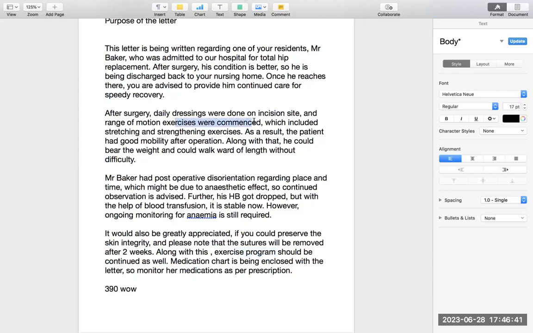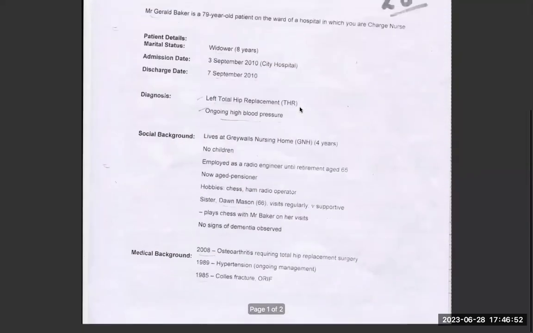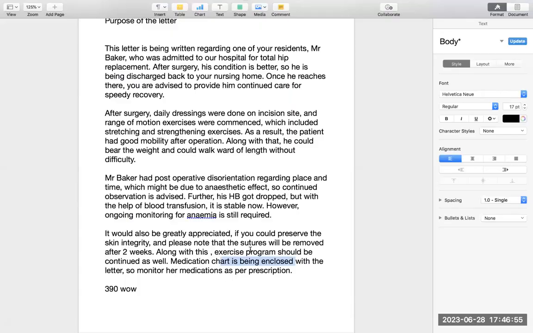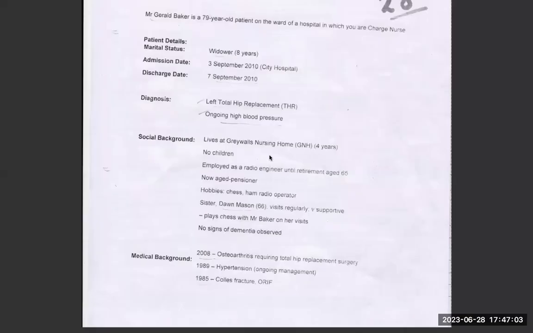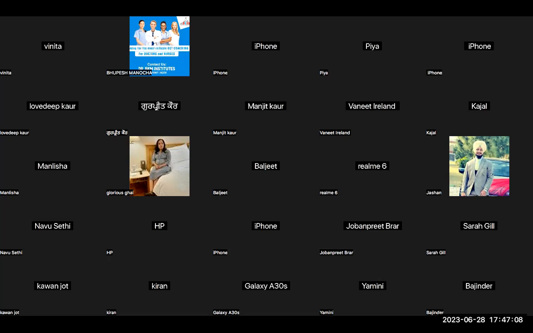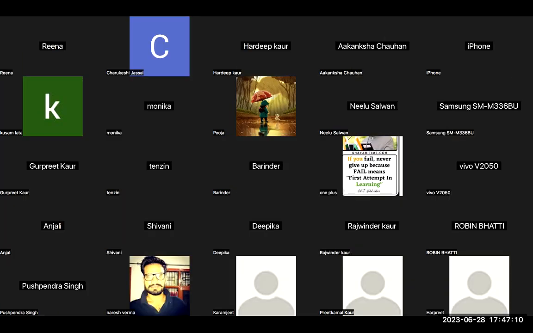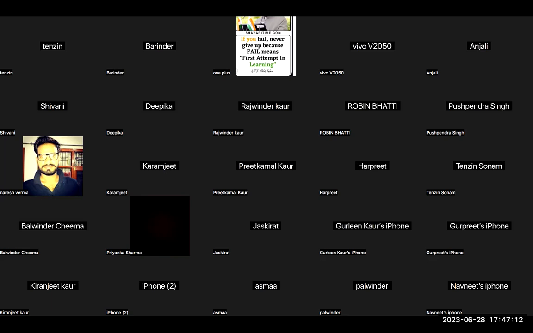Continued why? Because we initiated that program during the hospitalization. Medication chart is being enclosed. So all the medications which I was confused about, aspirin, ramipril, all the medications are there. So monitor her medications, give her medications as per prescription. That is what was given. So this is the best way of writing OET and passing the OET exam. Make it simple, please. That is what I am trying to tell you again and again.